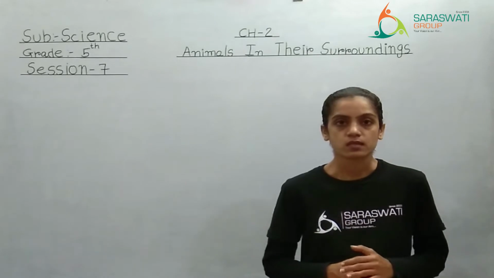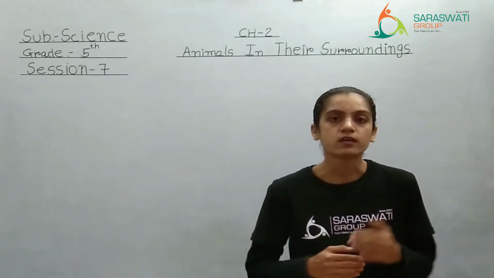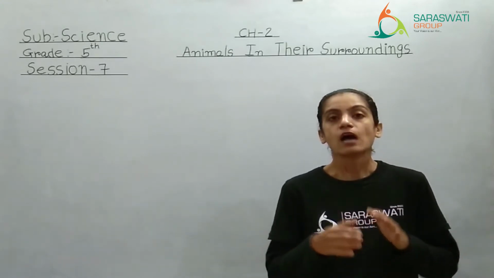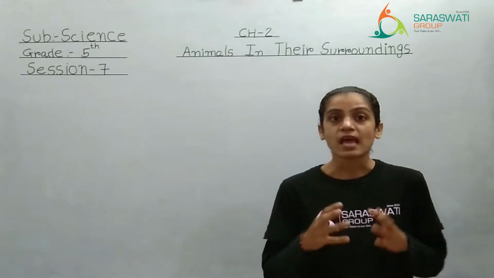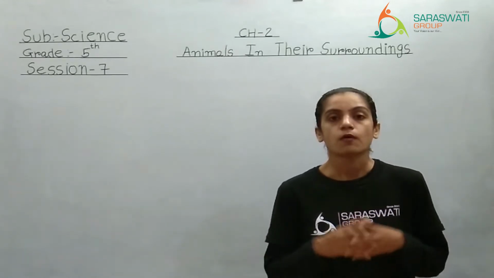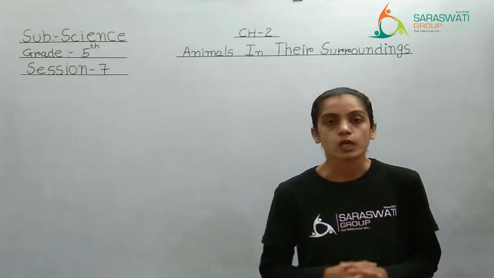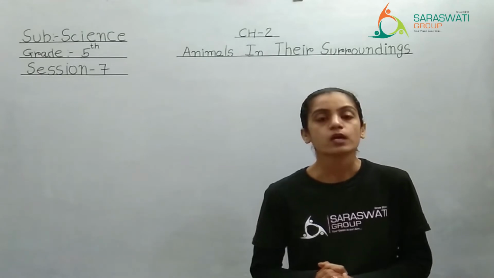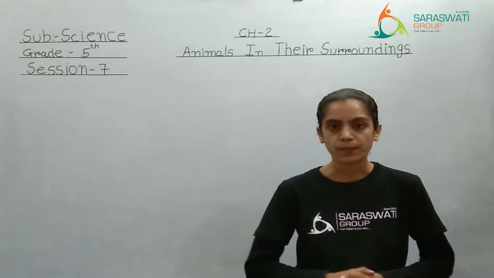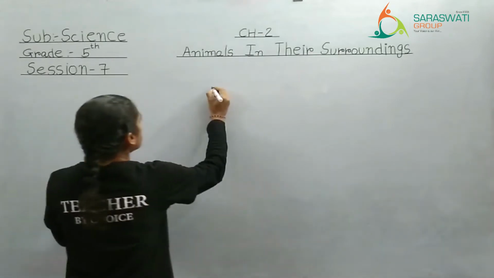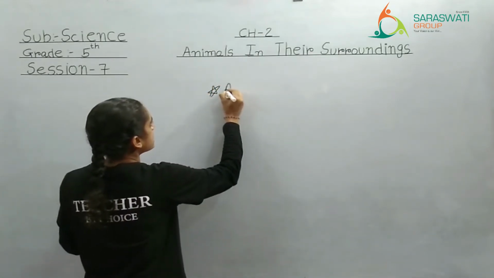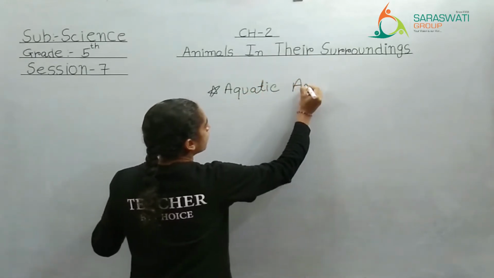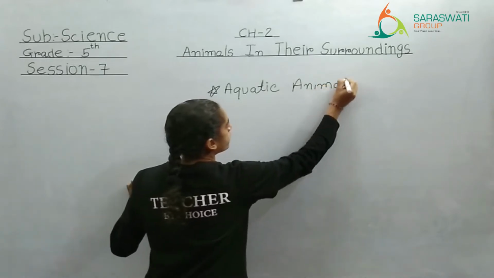Aquatic animals means animals which are living in water. So if they are living in water, how are they moving? Because animals have to move for their food. So animals living in water are also moving. So first we will complete that topic. What is that? Movement in aquatic animals, which are animals living in water.